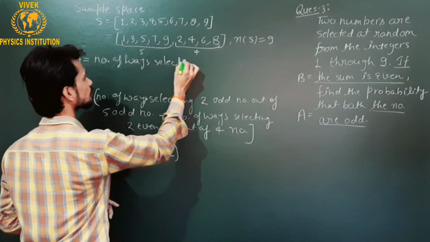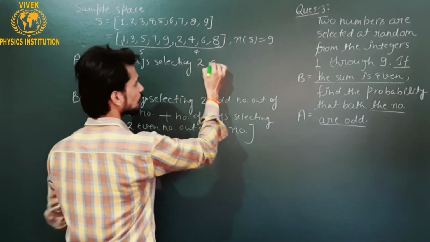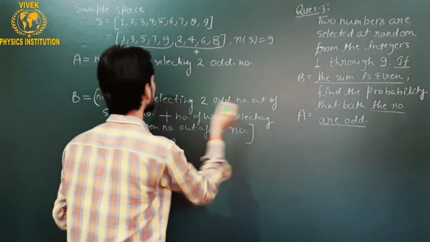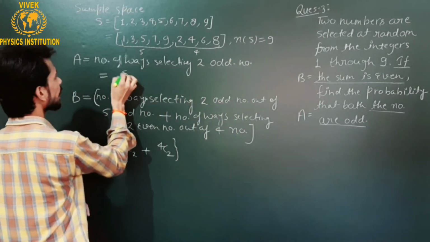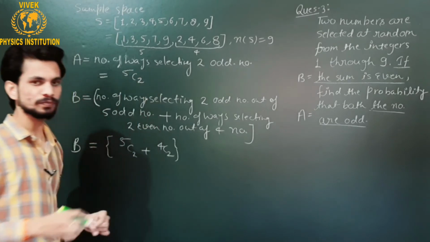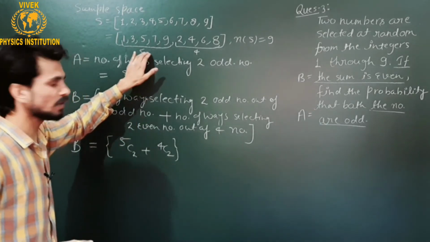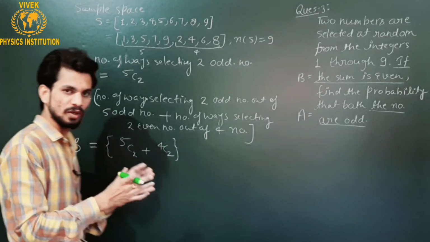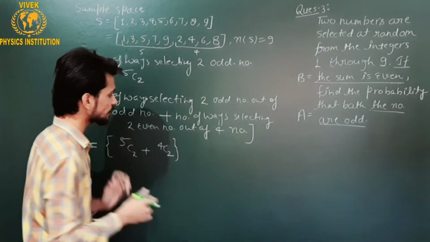It means that the number of ways of selecting two odd numbers will be 5C2, because I will pick the numbers out of these 5 odd numbers. This is certain here.